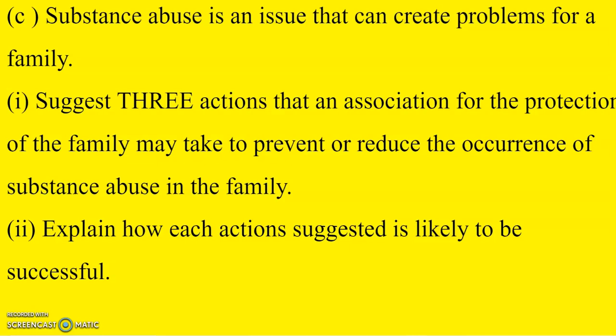Part A is asking you to suggest some actions to a problem, right? And in this case, you are asked to suggest 3 actions that an association for the protection of the family may take to prevent or reduce the occurrence of substance abuse in the family. Part B of the question, which carries a different total from Part A, this part carries 6 marks. You are asked to explain how each of the actions that you have suggested in Part A is likely to be successful.